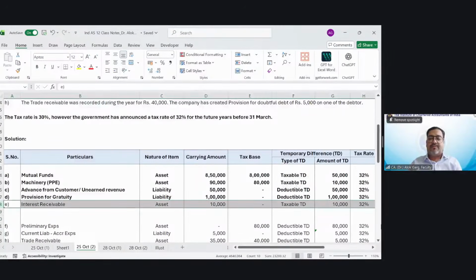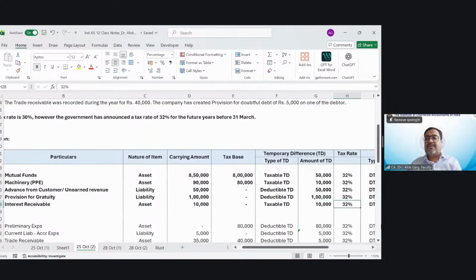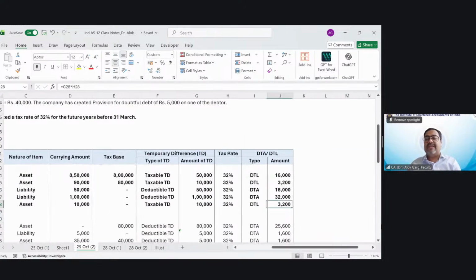Right. So 10,000 rupees is the carrying amount, 0 is the tax base, taxable temporary difference of 10,000. 32% is the tax rate. It will be DTL of 3,200. Okay. 3,200. Right.